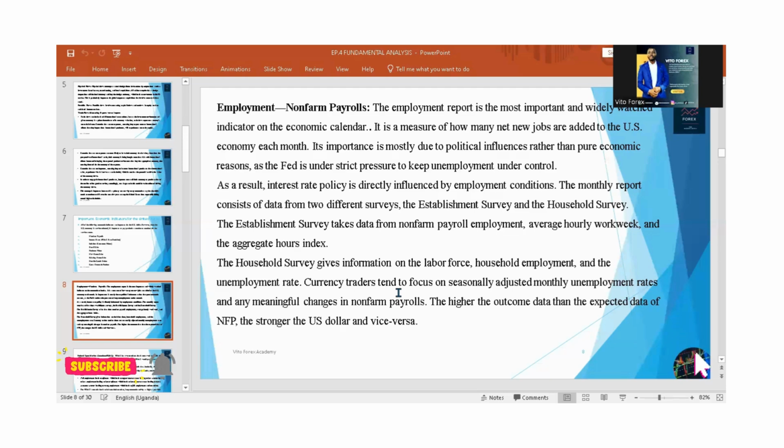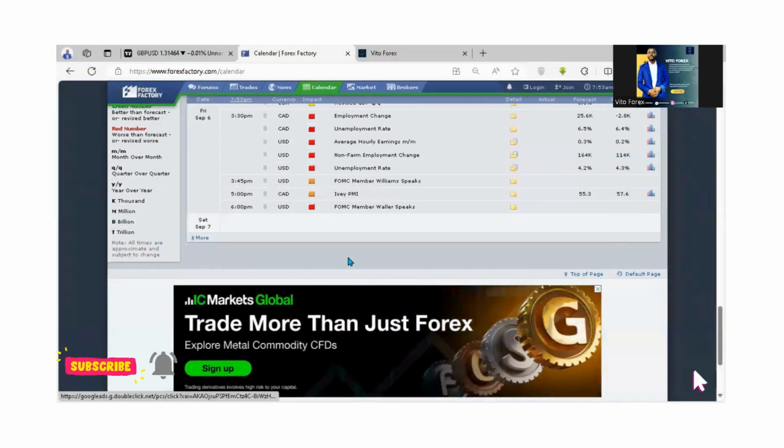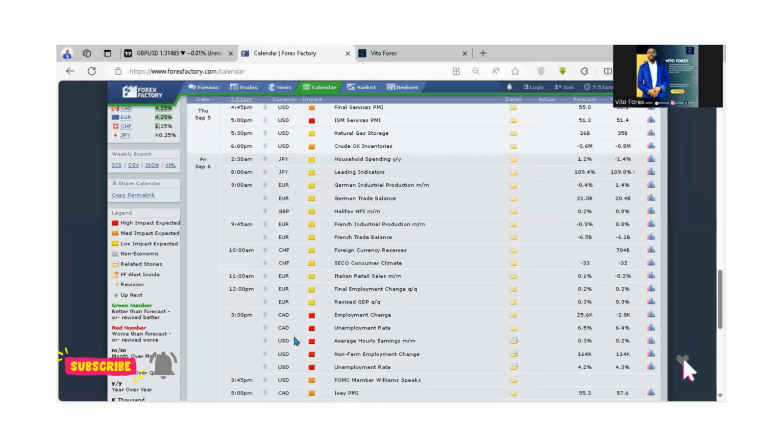When we go to myforexfactory.com, a website that is majorly known in economic indicators, especially economic calendars, we shall see that when it comes to the NFP, we have three reports. We are interested in Friday. Friday 3:30, like we can see here, we shall expect average hourly earnings, non-farm employment change, and unemployment rate.